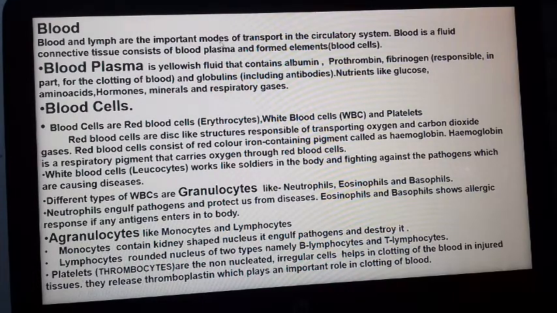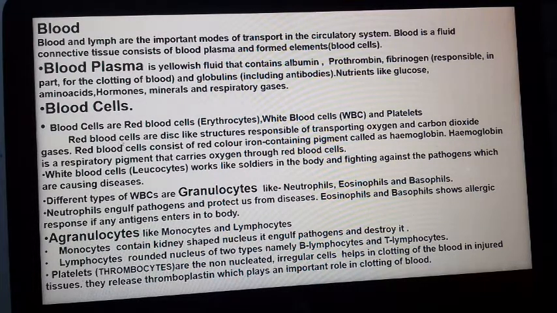Blood is a fluid connective tissue. Blood consists of blood plasma and the formed elements like blood cells. 55% of blood is blood plasma. It contains albumin, prothrombin, fibrinogen, globulin, protein, antibodies, nutrients like glucose, amino acid, vitamin, mineral, hormones, and salts also. Sodium bicarbonate, ions. Blood cells are of different types: RBC, WBC, and platelets. RBC is called erythrocyte, WBC white blood cells, leukocyte, and platelets.